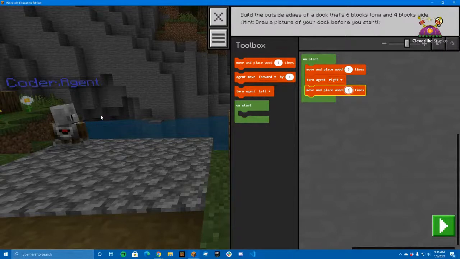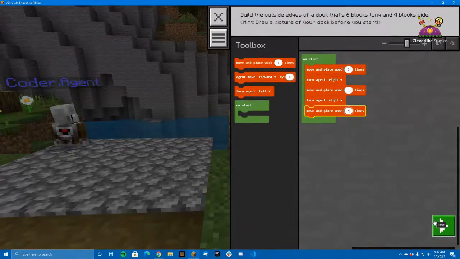So that's my guess, is that we're only going to have to move the agent 3 and place 3 more blocks before we turn to the right and move forward. Nope. And let's see, then I guess I would have 5 more to place on the way back. I'm not sure if I did this correct, but I feel like I've thought it through and made a good effort at it. So I'm going to go ahead and try.